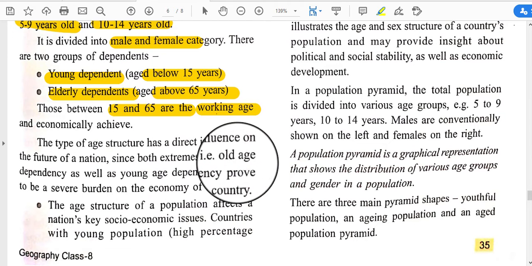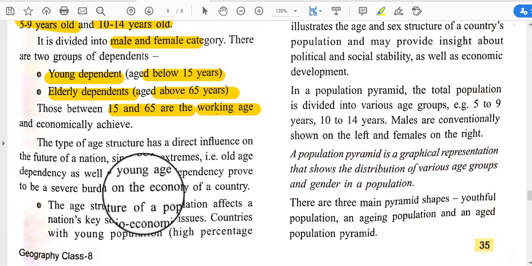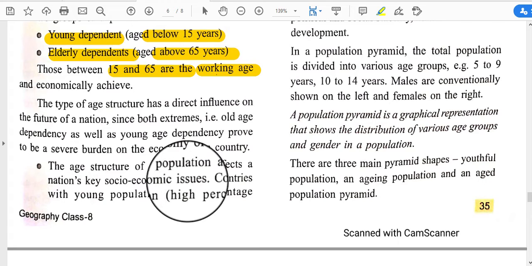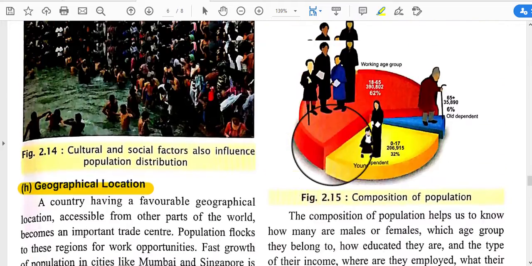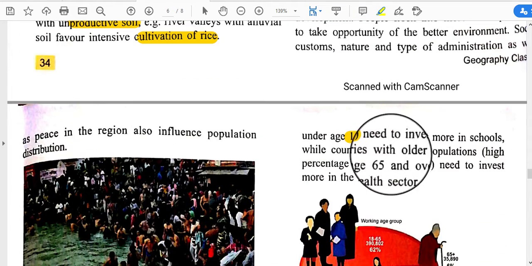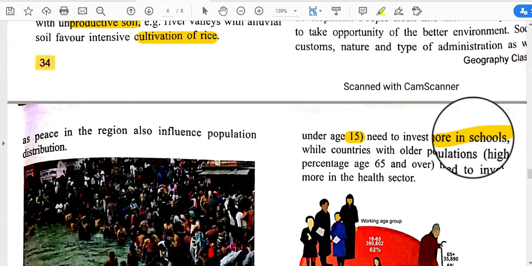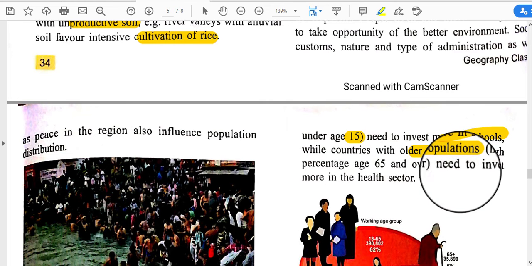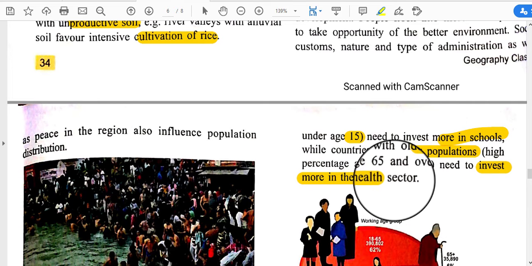Okay, and the type of age structure has a direct influence on the future of a nation, since both extremes, old age dependency as well as young age dependency, prove to be a severe burden on the economy of a country. The age structure of population affects a nation's key socio-economic issues. Countries with a young population, a high percentage under age 15, need to invest more in schools. So when the population less than 15 years is high, we need to invest money in schooling for them. While in countries with an older population, we need to invest more money in the health sector.